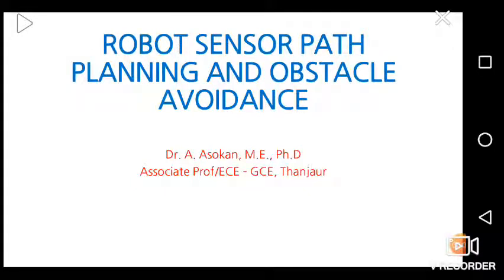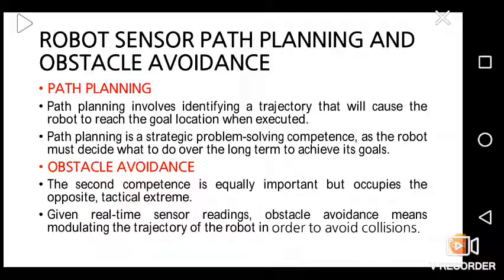Robot sensor path planning and obstacle avoidance.